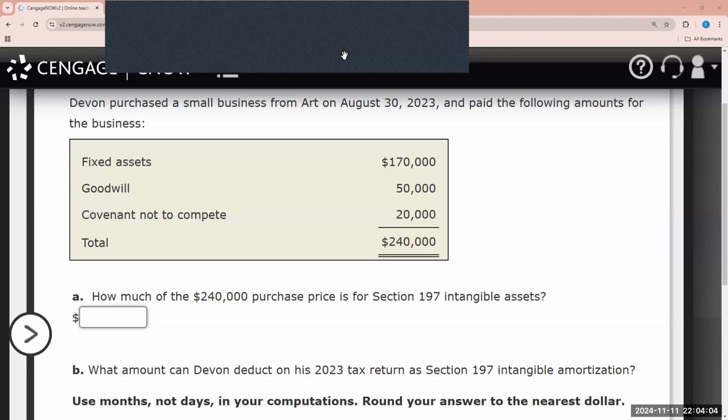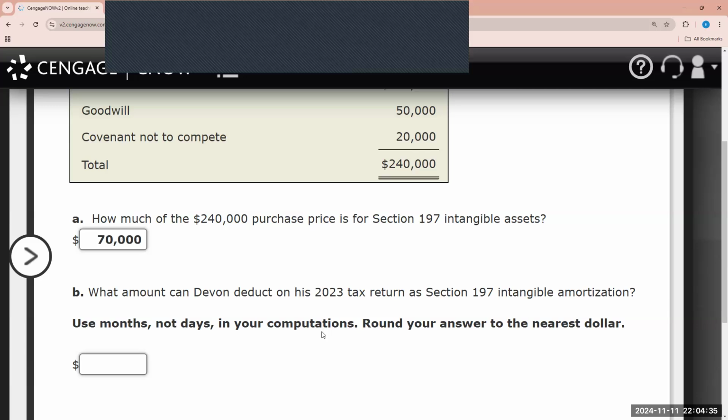And one last thing as it relates to amortization, it doesn't include the half year or the mid-quarter convention. So just a few things to keep in mind. So here in this example, fixed assets, this is considered a tangible asset. So therefore, amortization will not apply. So for A, how much of the 240 is for Section 197 intangible assets? That will be the goodwill of 50,000 plus the covenant not to compete. So A, our correct answer is 70,000.